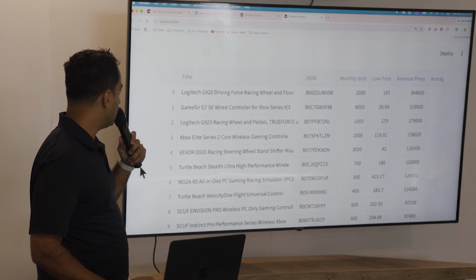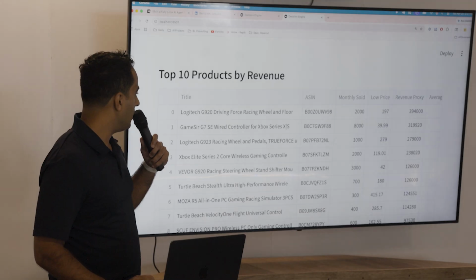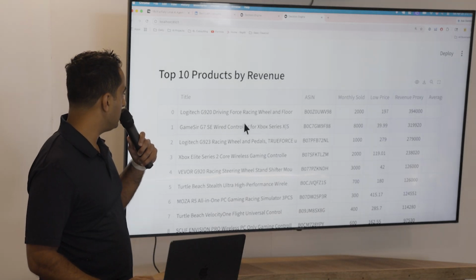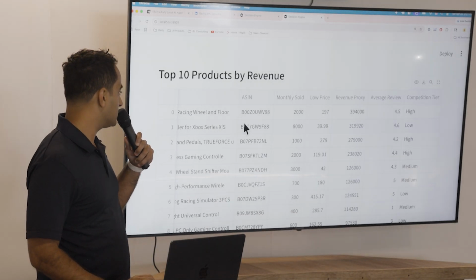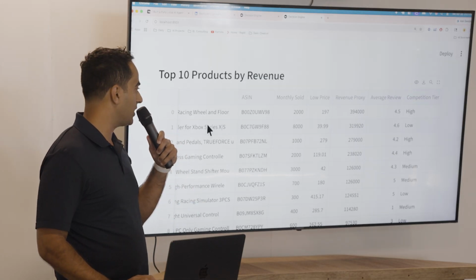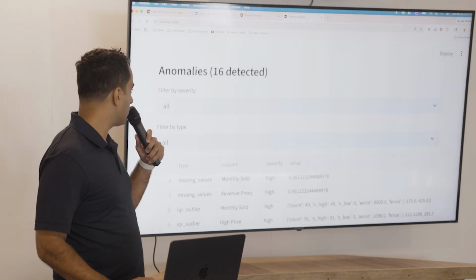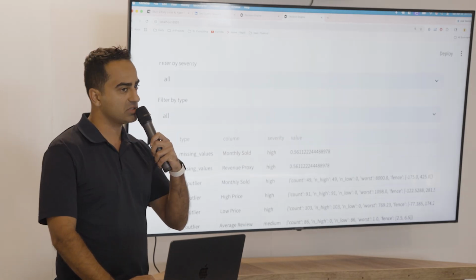And here it's told me the top 10 products by revenue, which is also a helpful insight for knowing what the top sellers are in the category. There are some data quality issues, which is always going to be an issue, right?